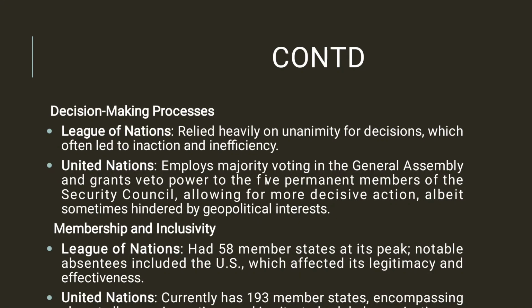On the other hand, the United Nations, you can say a better version of the League of Nations, employs majority voting in the General Assembly and grants veto power to the 5 permanent members of the Security Council, allowing for more decisive action, though sometimes hindered by geopolitical interests.